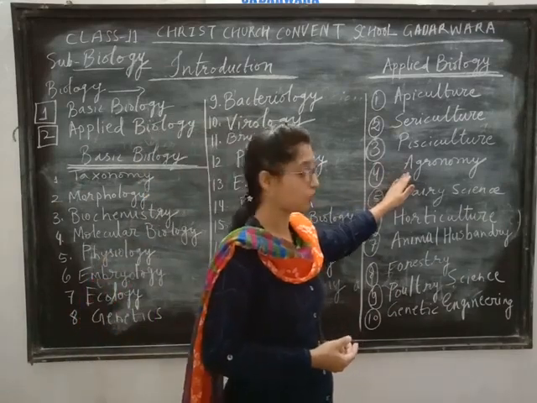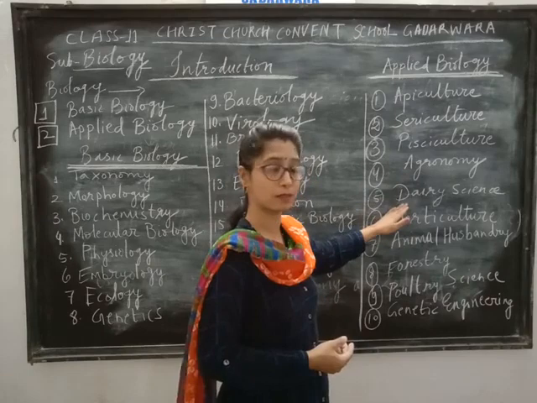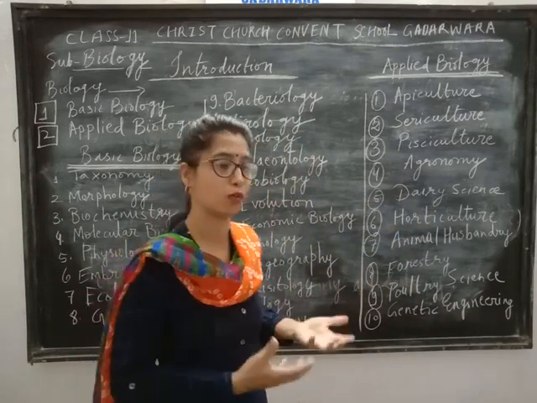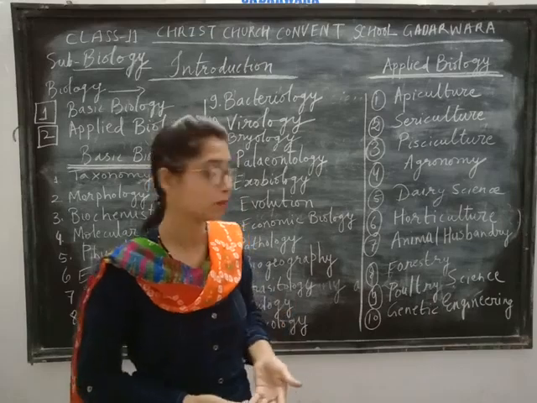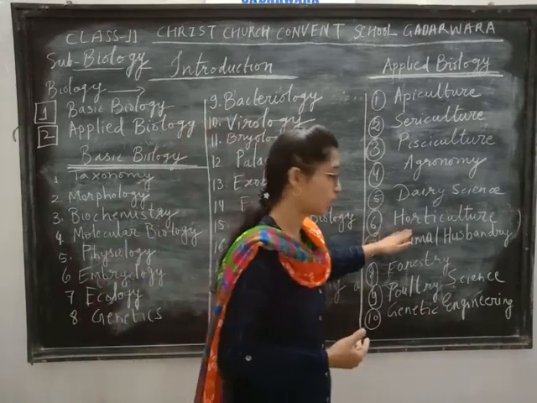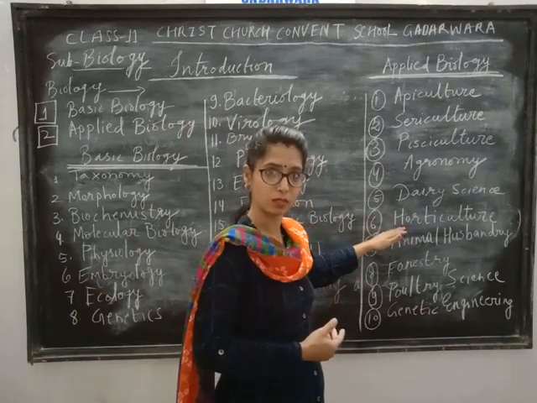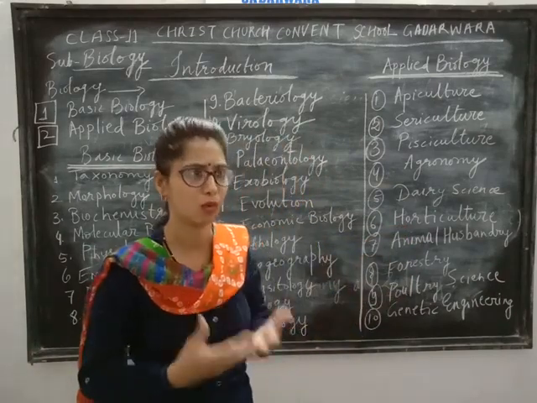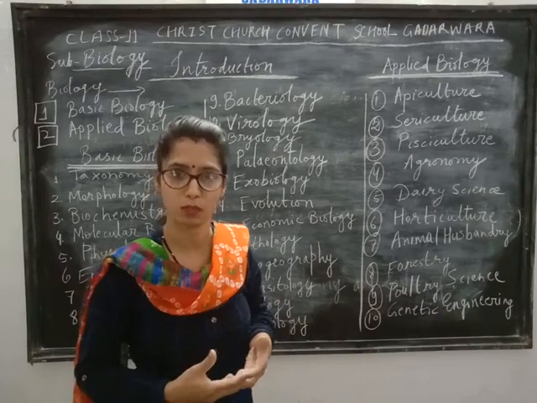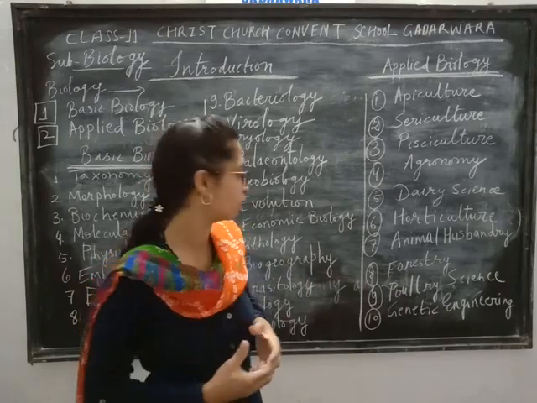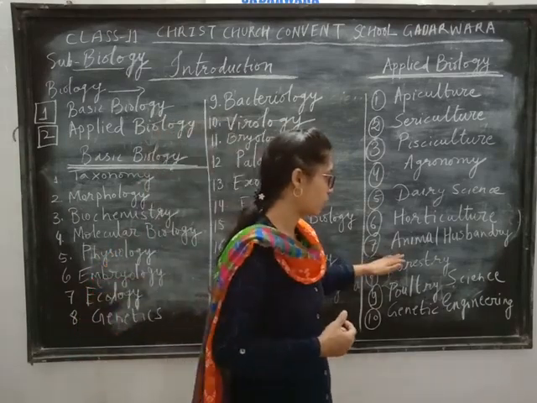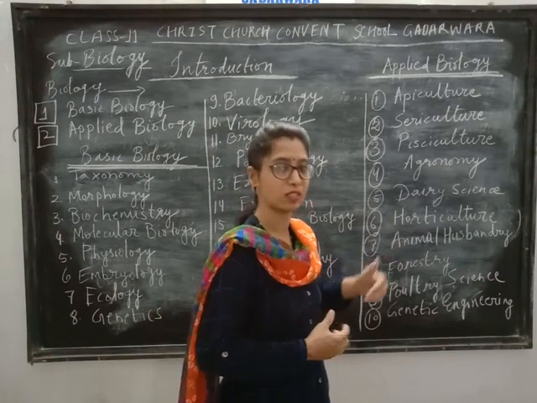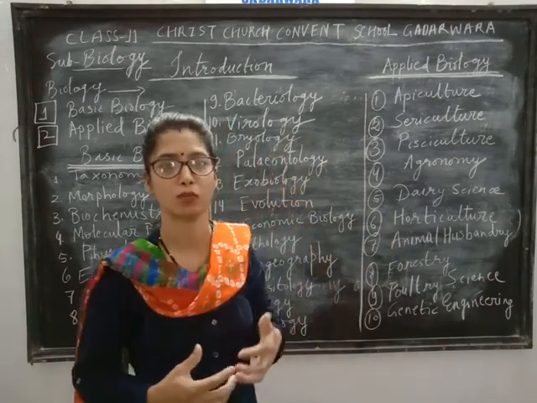Agronomy, about agriculture. Dairy science, about dairy products, how to manage and produce more and more milk. Horticulture, about flowers, how to develop good quality and more varieties of flowers and other crops. Animal husbandry, how to manage and care for domestic animals like cows and buffaloes.